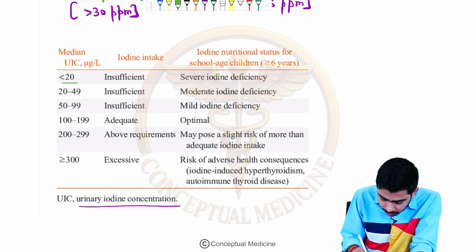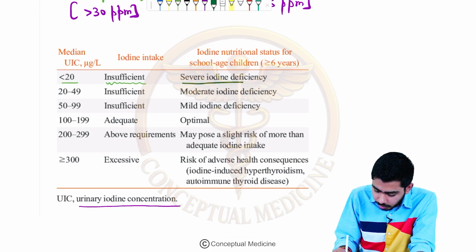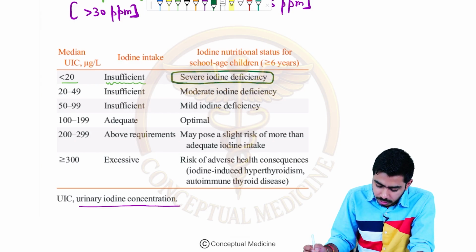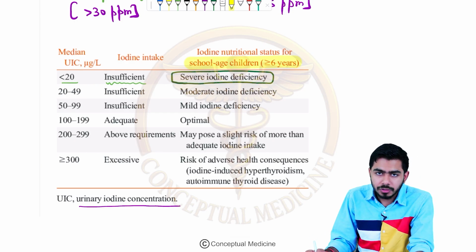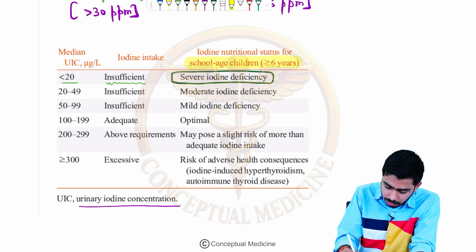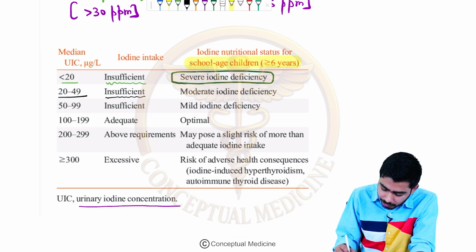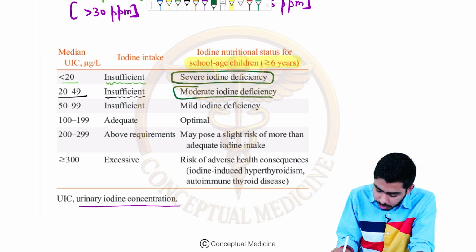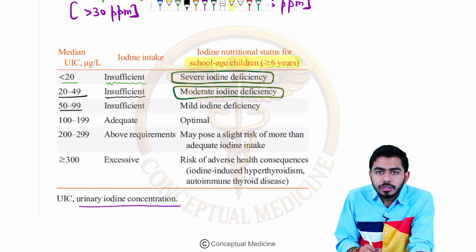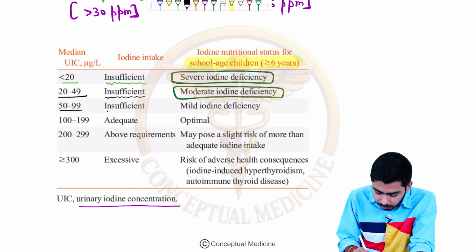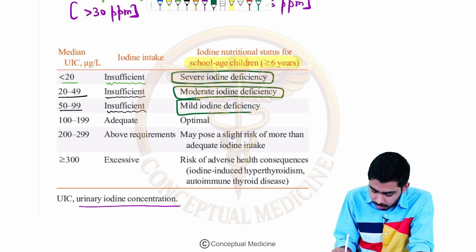Lesser than 20, guys, is insufficient iodine intake, and here we will see severe iodine deficiency. We are talking about school age children, aged 6 years or more. Then we have 20 to 49, where also it is insufficient, considered moderate iodine deficiency, right? And if the urinary iodine concentration is 50 to 99, it is again insufficient, because this is lower than 100.